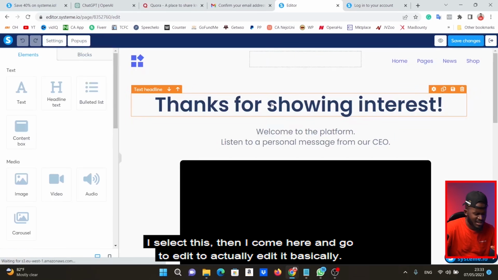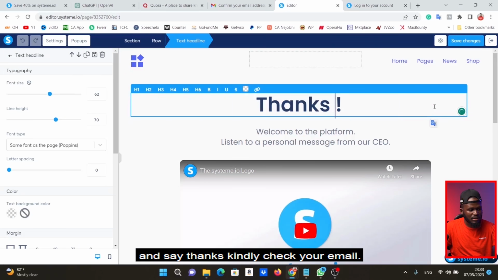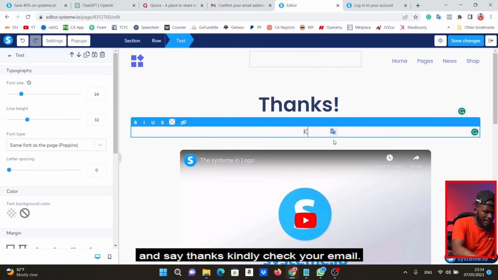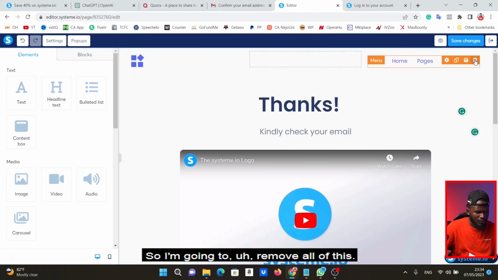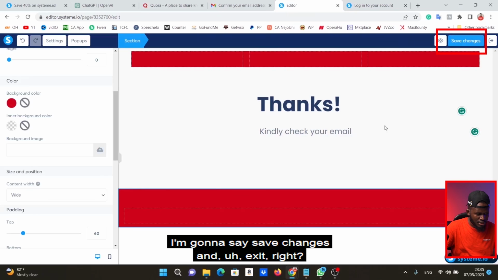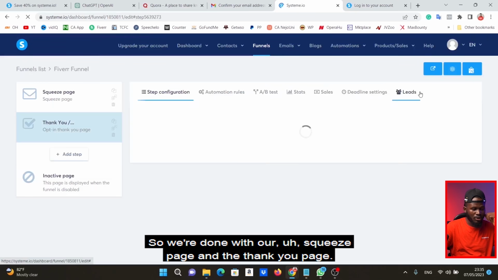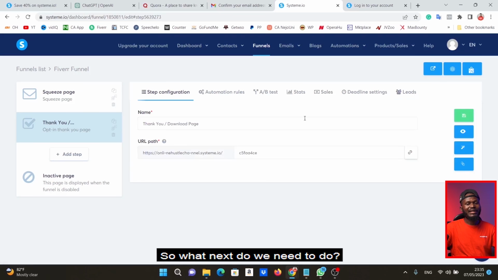To actually edit it, basically. I'm going to remove all this. I say thanks. Kindly check your email. So I'm going to remove all of this. We don't need it. Okay, good. I'm going to say save changes and exit. Right, so we're done with our squeeze page and the thank you page. We're done with that. So what next do we need to do?